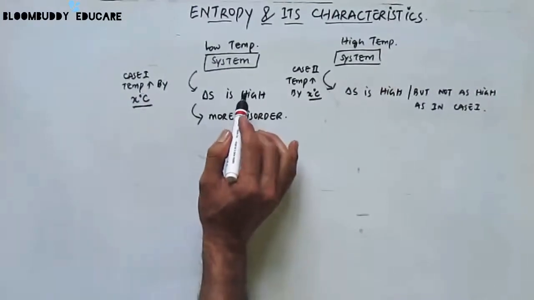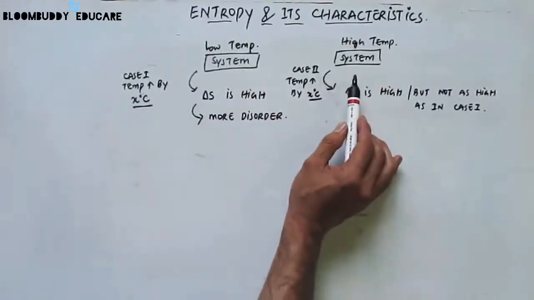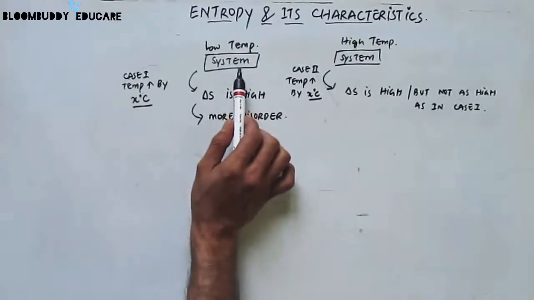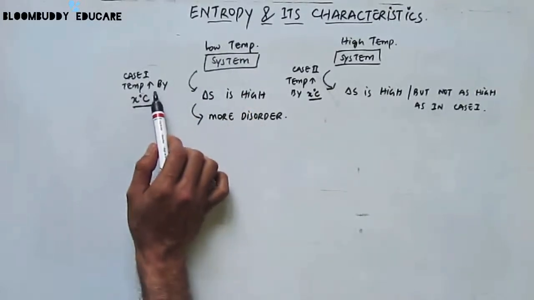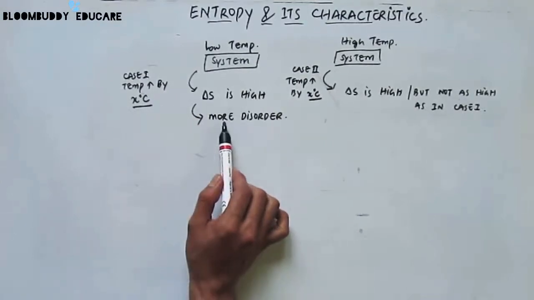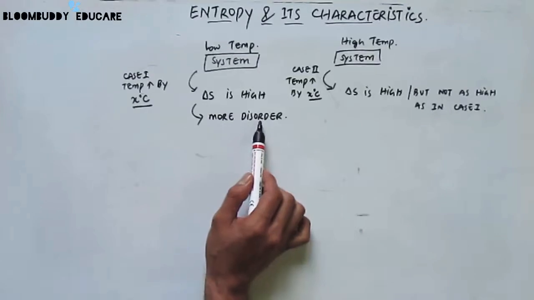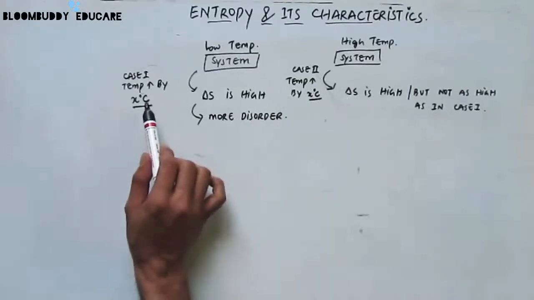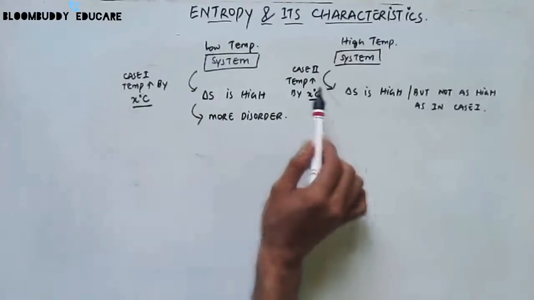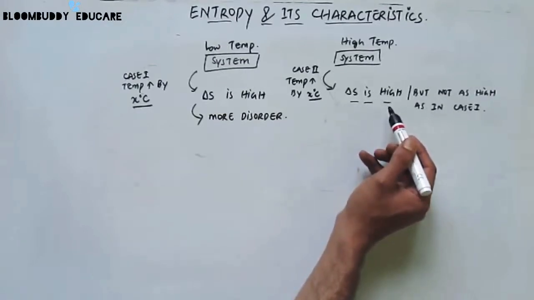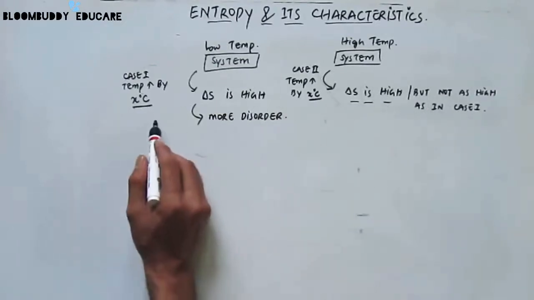Suppose you have a system that is at low temperature, and you have another system that is at high temperature. Let's consider this as case 1 and this as case 2. In case 1, wherein the system is at low temperature, if we increase the temperature by X degrees Celsius, the entropy is going to be high and there is going to be more disorder. If you increase the temperature of a system that's already at a high temperature by the same amount, that is by X degrees Celsius, then the entropy is going to be high, but it's not going to be as high as in case 1.